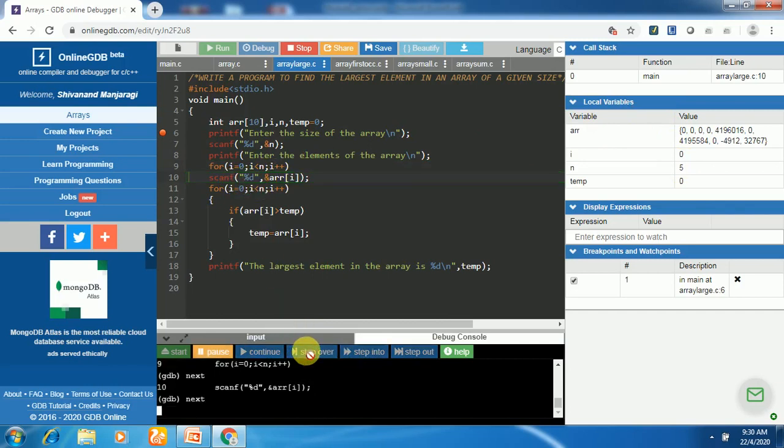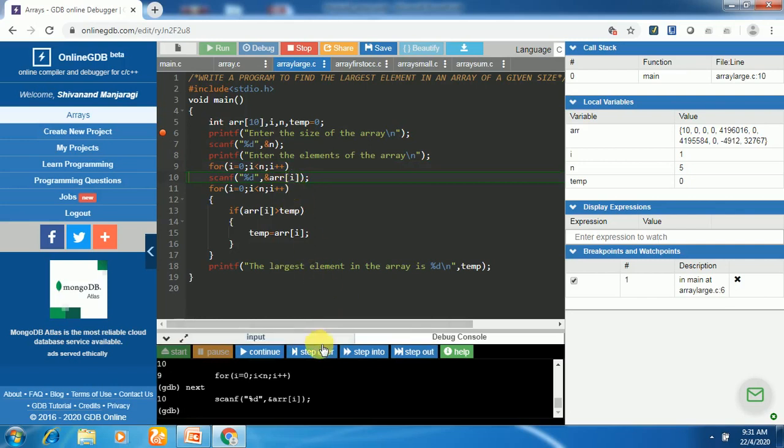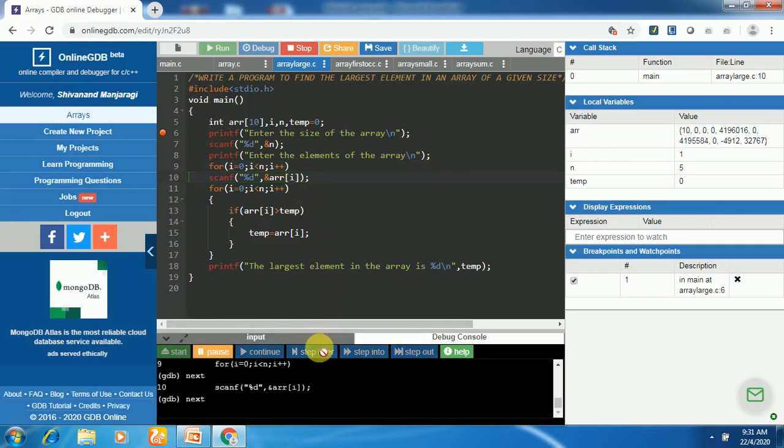So we'll go on reading the elements as we did in the previous program. We'll enter first element as 10. So it will be stored here. And the for loop is executing second time where it will be the second element, 20. I became 2. Now third time the scanf is executing reading the third element. So this time I'll enter 50. The third element here is 50.